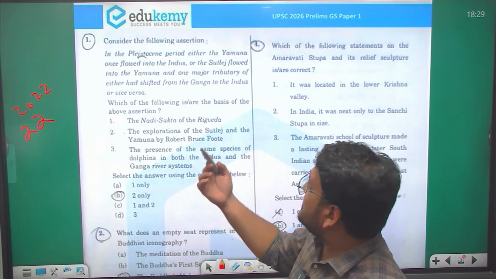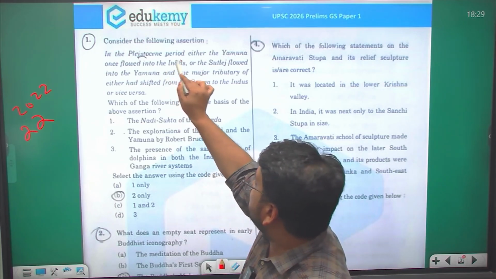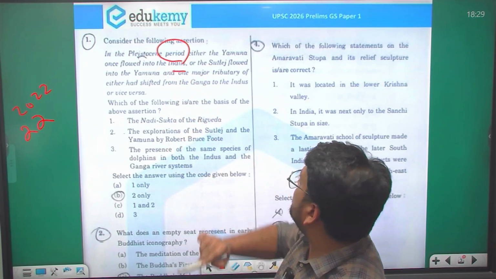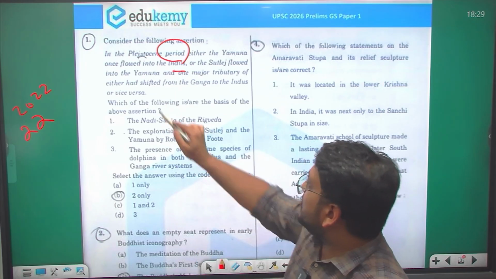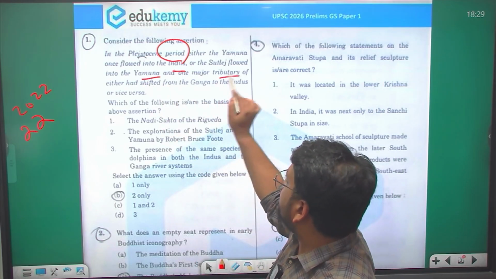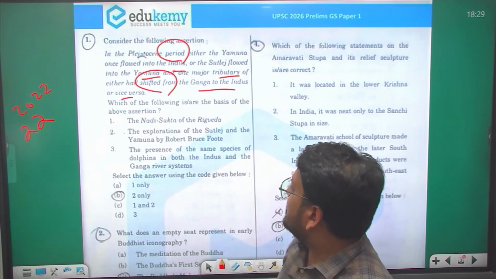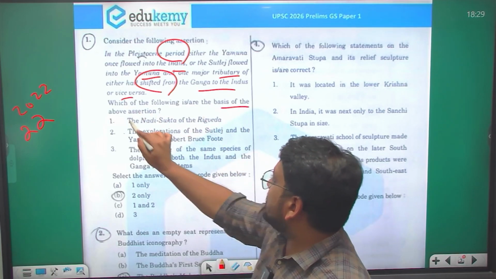The first question here talks about the Pleistocene period, when either the Yamuna once flowed into the Indus or the Satluj flowed into the Yamuna, and the major tributary of either had shifted from Ganga to Indus or vice versa. Which of the following are the basis of the above assertion?